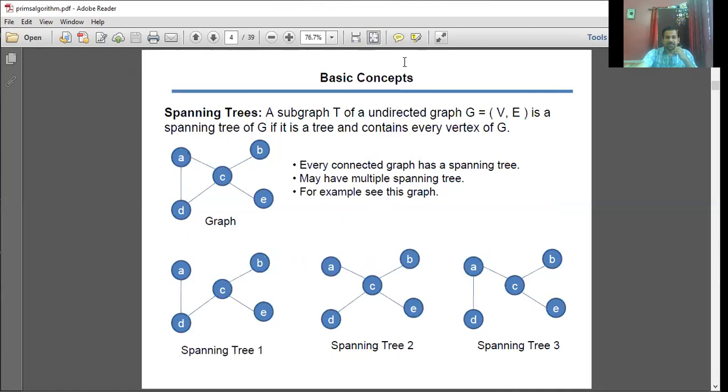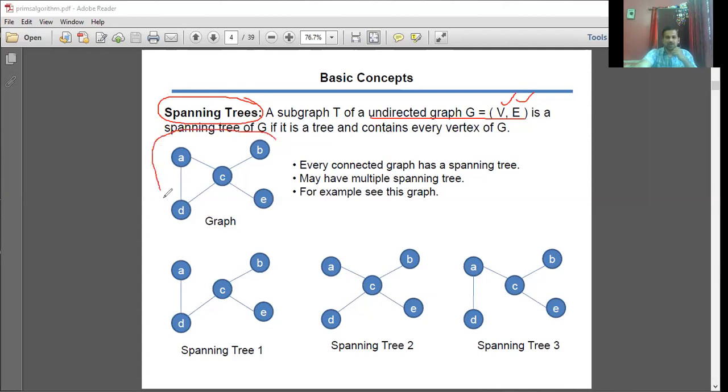So spanning tree, in the sense, it's a subgraph T of undirected graph G, which contains a set of vertices V and a set of edges E. It's a spanning tree of G if it is a tree that consists every vertex of G. In a simple way, a spanning tree for a given undirected graph G is nothing but there should not be any cycle formation in that particular graph. Plus, I'm supposed to visit all the vertices of the given graph.